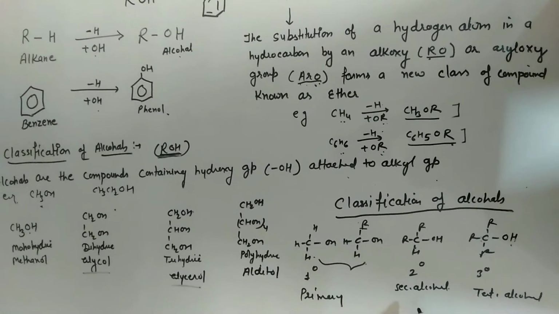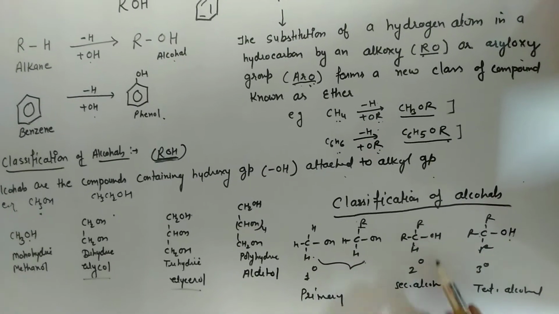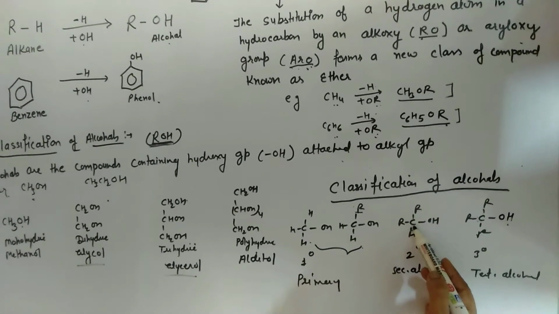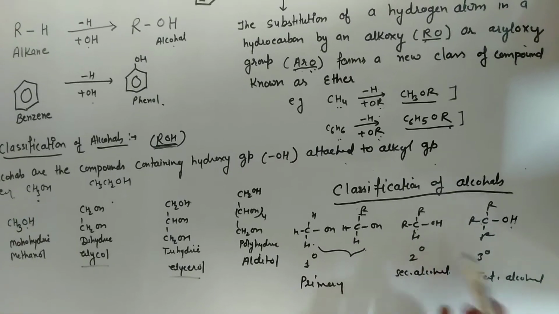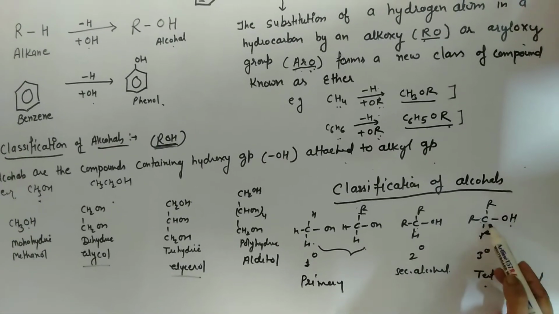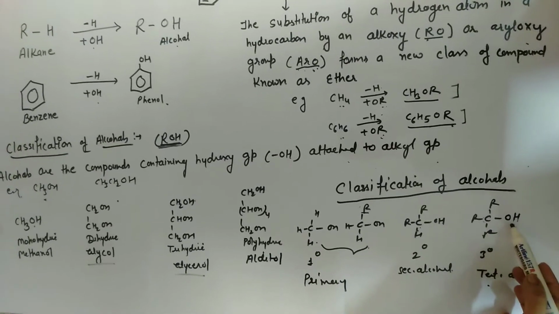2 degree alcohols have two alkyl groups on the carbon atom bonded to the OH group. In 3 degree alcohols, there are 3 alkyl groups on the carbon atom bonded to the OH group.